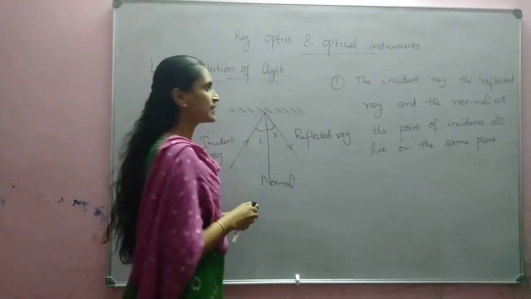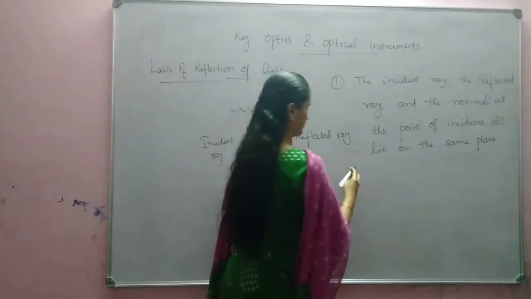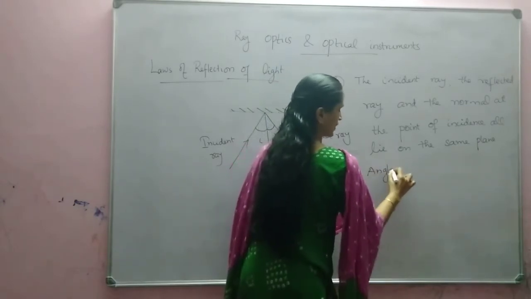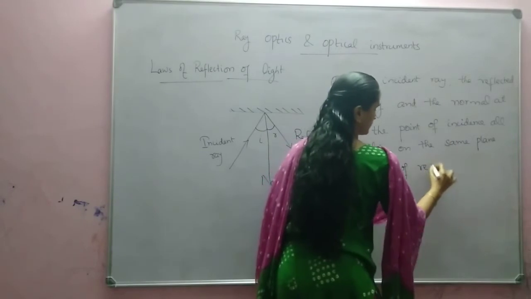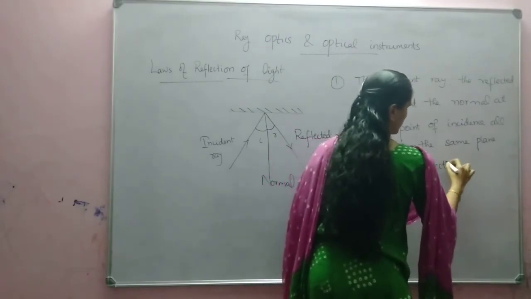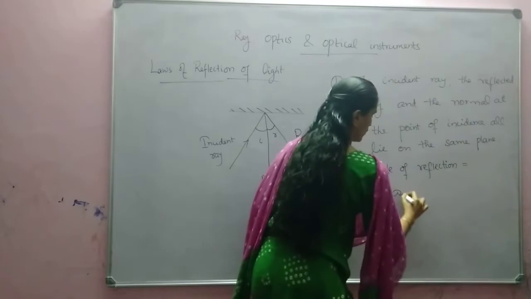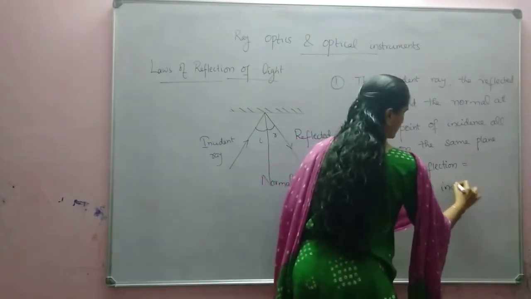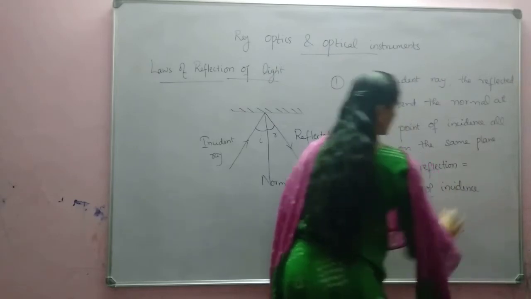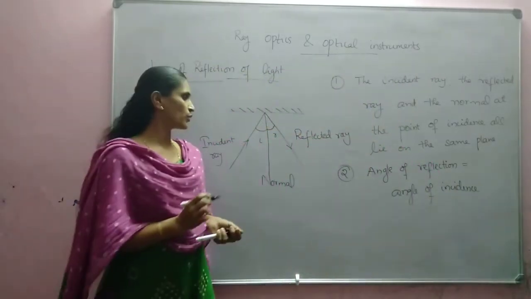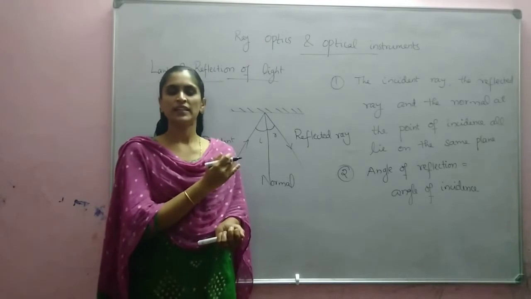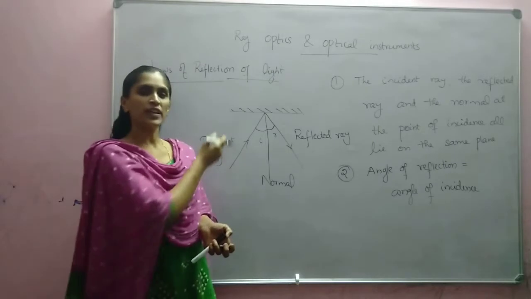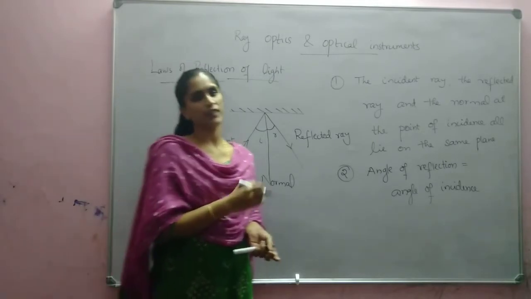And the second law says that the angle of reflection is equal to the angle of incidence. This is the second law. Is it clear? So these are the laws of reflection of light.